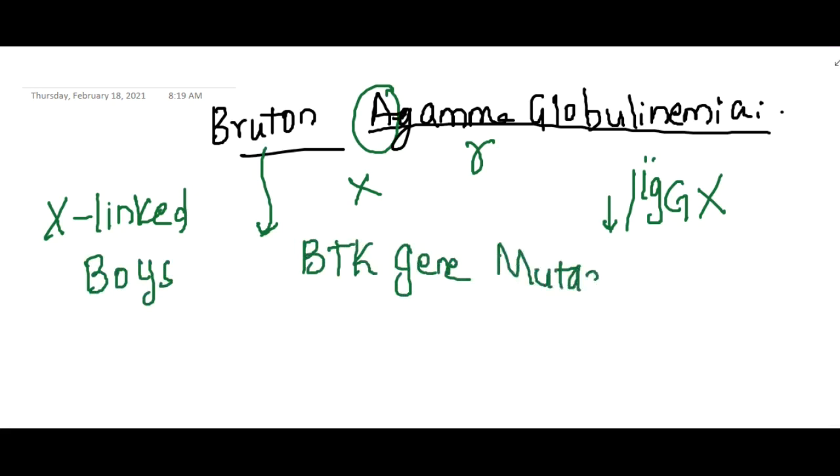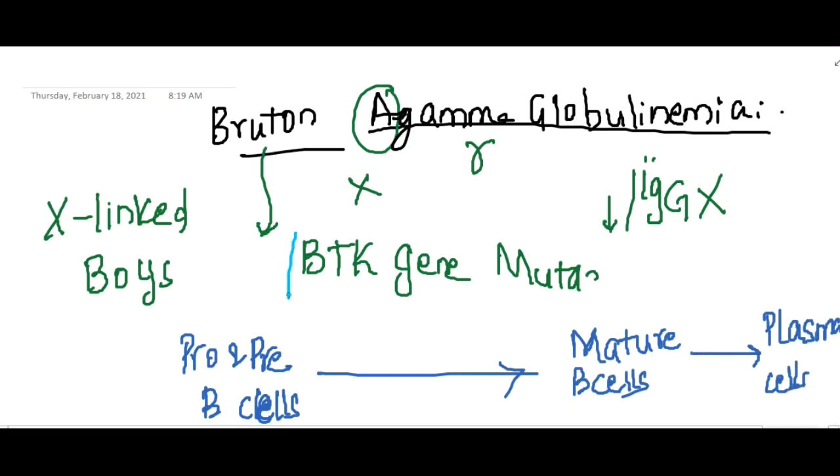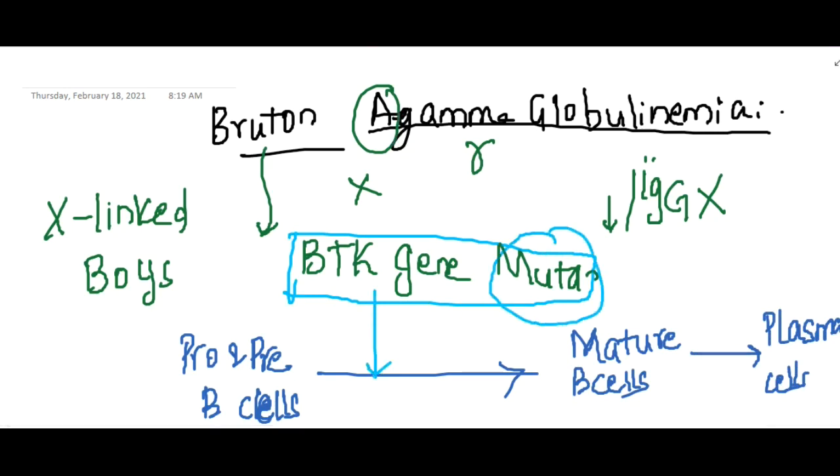Normally, we have pro or pre B cells. These pro or pre B cells get converted to mature B cells, which give rise to plasma cells. For the conversion of pro B cells to mature B cells, we require the BTK gene. But if there is a mutation in this gene, the conversion of pro and pre B cells to mature B cells is hampered, and as a result there are no plasma cells, obviously there are no immunoglobulins.